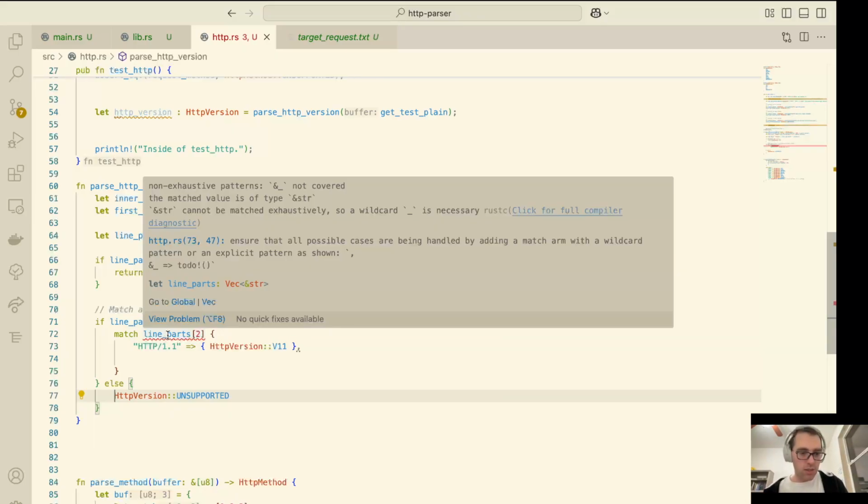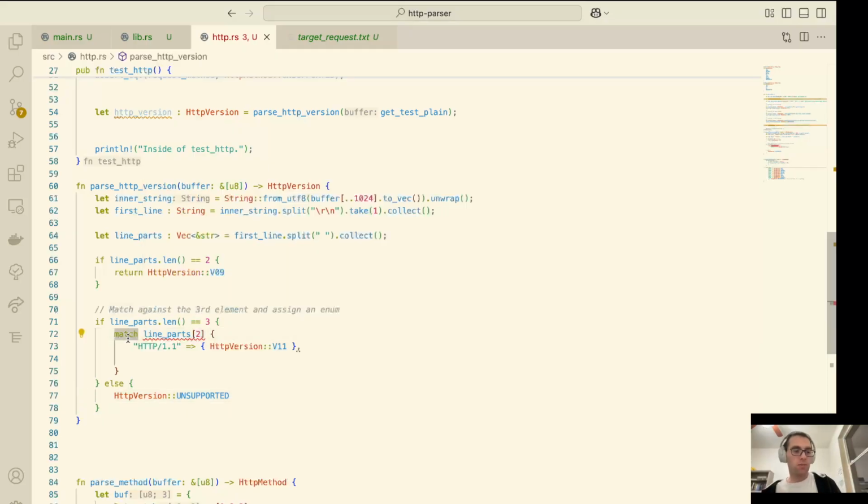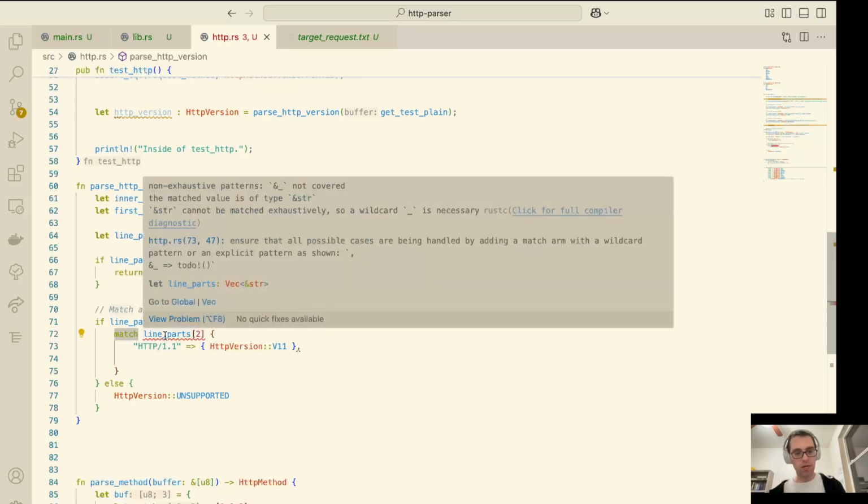All right, so we have our line parts. When we're doing matching, part of the matching in Rust is that you must do exhaustive matching. So what it's complaining about right now is it says we haven't matched exhaustively, and so we must, especially for the type of str, which is a reference to a string. And it's impossible to match against that since a string could literally be anything. So what we have to do is handle the catch-all case. So this is forcing us to make sure that we write the default case. It won't let us compile.